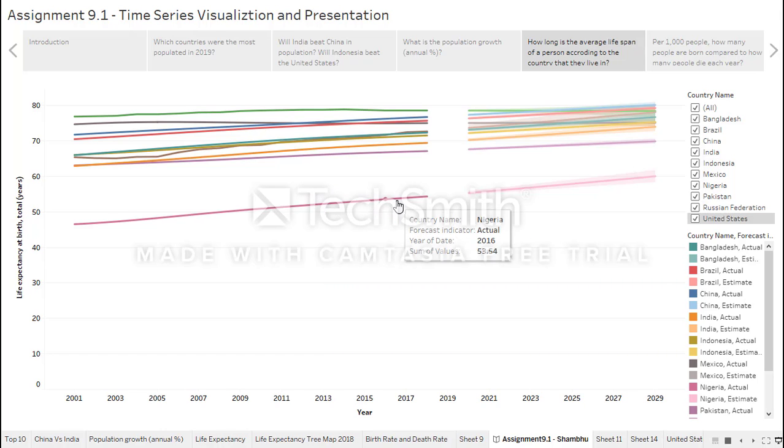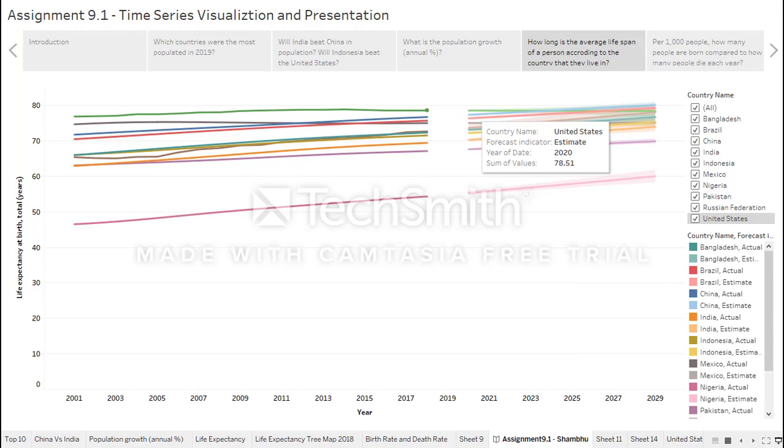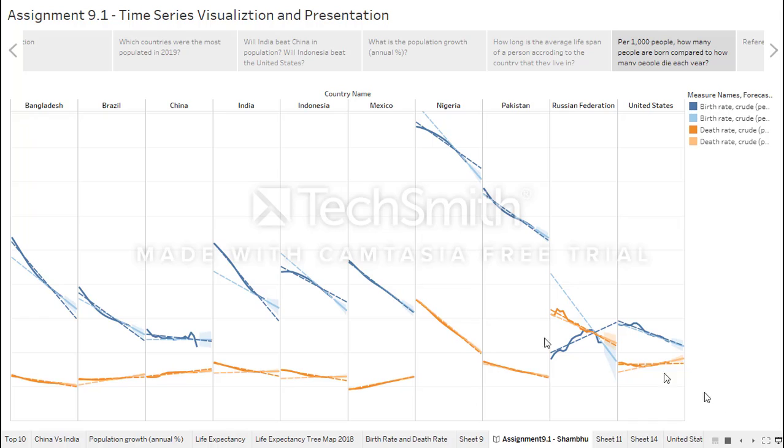Nigeria has the lowest life expectancy out of all the 10 countries. US has the highest life expectancy. Overall, all the countries' life expectancy has been increasing over time.